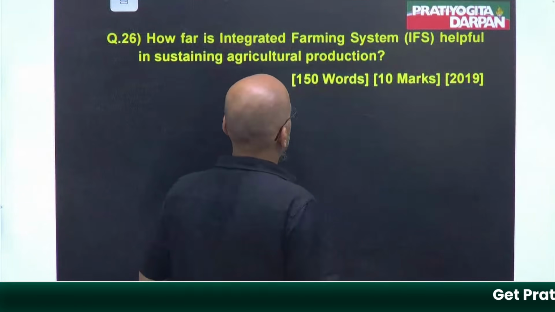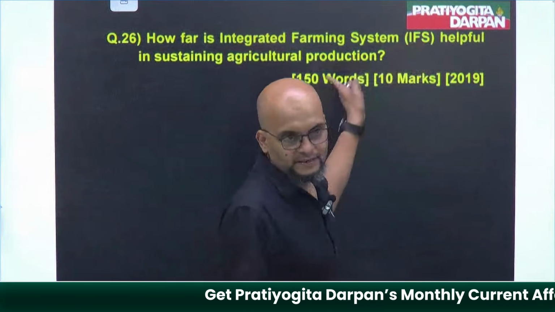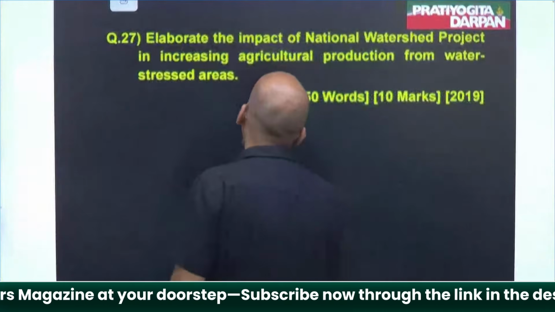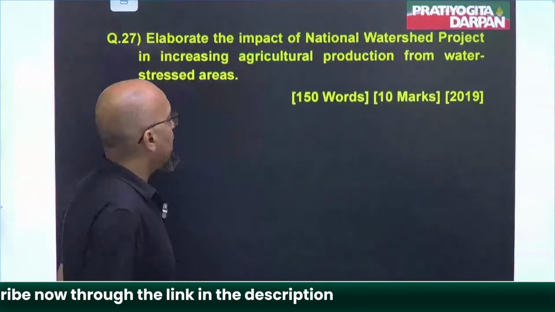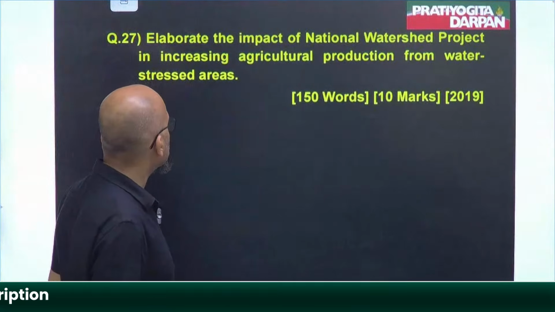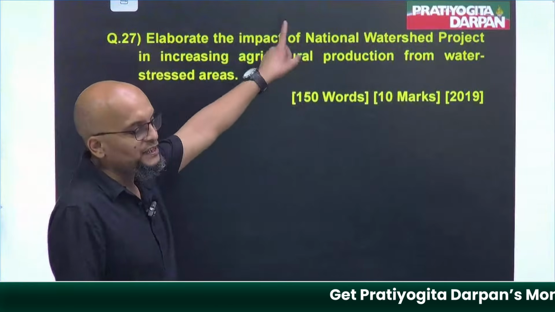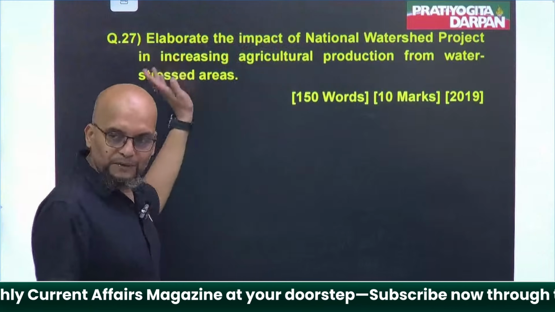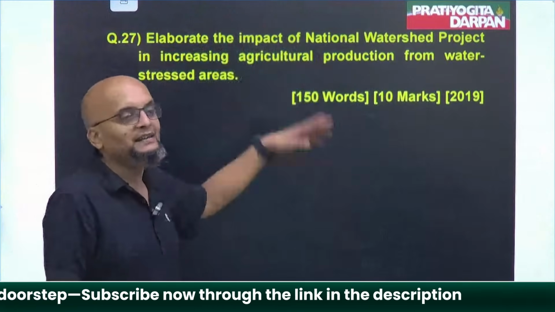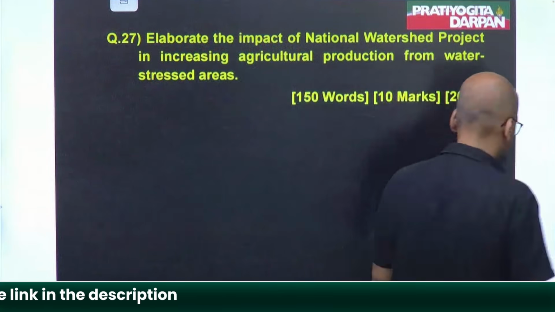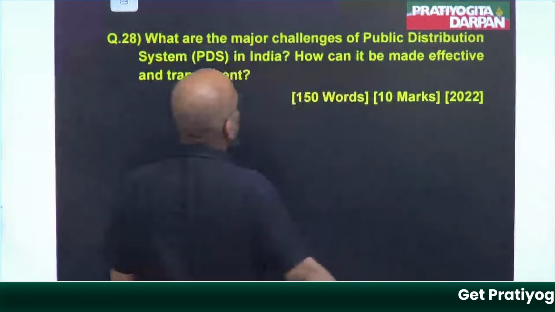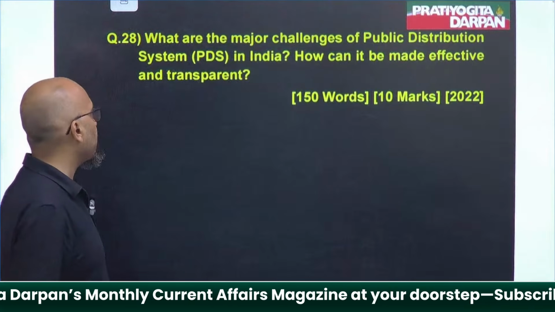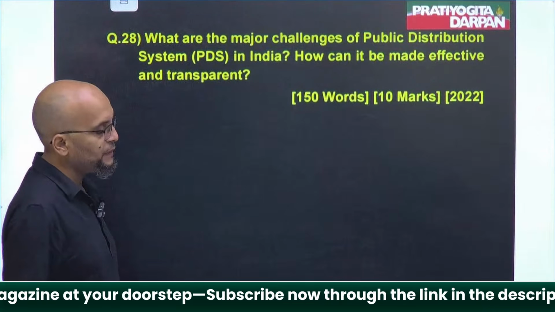Next, how far has the integrated farming system worked? Again the repetition. Next, elaborate the impact of the National Watershed Project. National Watershed Project is the scheme launched by the government for irrigation. In the previous question, they were asking the name. Here they are directly asking from the name. Again, irrigation. What are the major challenges of the public distribution system in India? How can it be made effective and transparent? DBT is the answer.